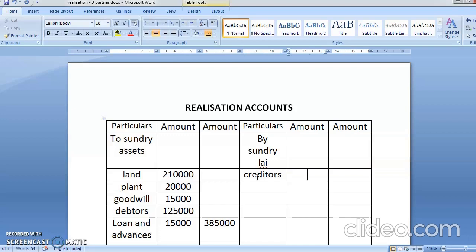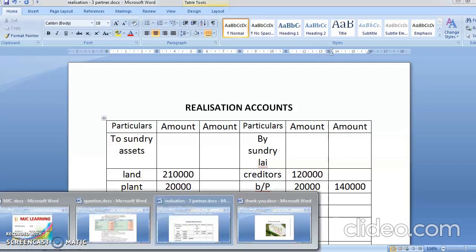What was the creditors amount? 1,20,000. And then you had bills payable. What was the bills payable amount? Bills payable amount was 20,000. So the total comes to 1,40,000. Okay, we have transferred.